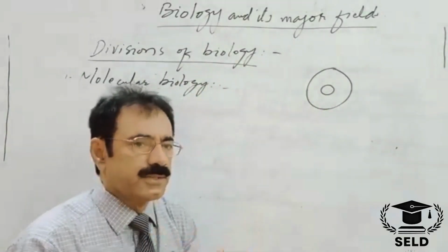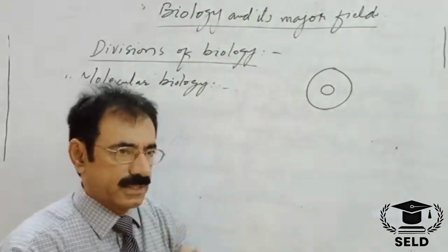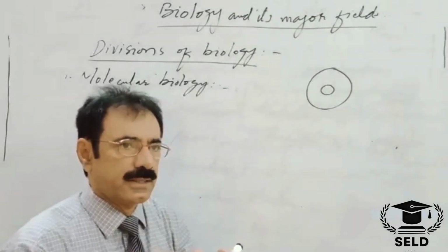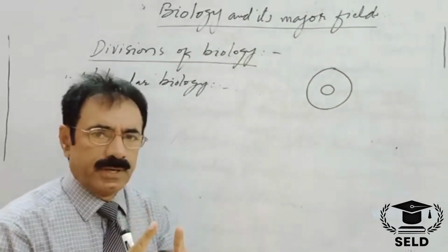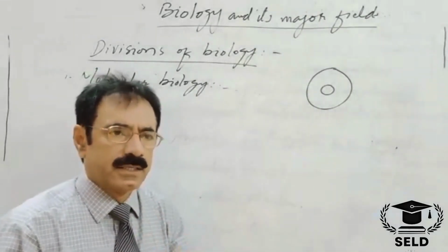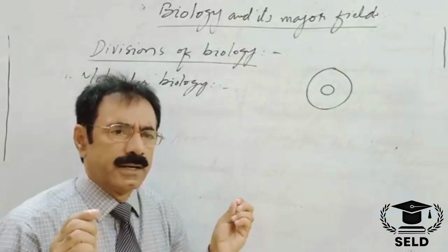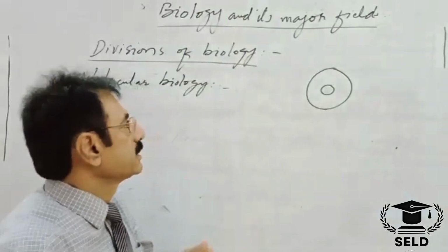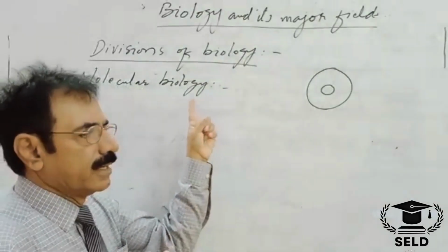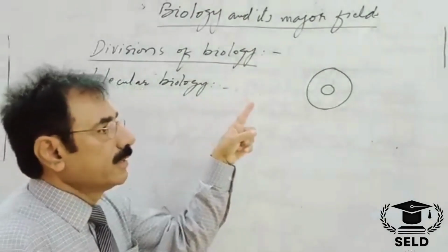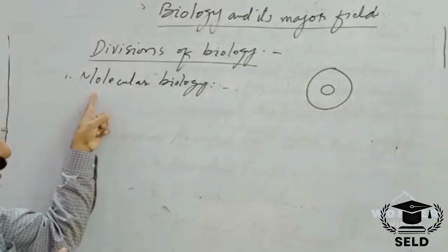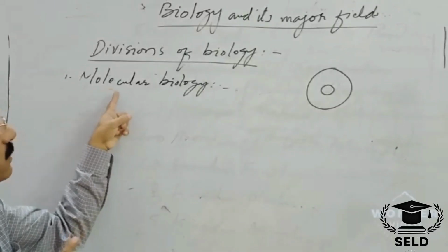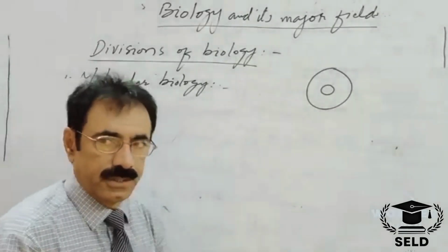And the molecules which take part in biological processes and the chemical reactions in tissue building include protein, lipids, carbohydrates, fats and minerals, etc. These are the molecules which take part in the biological processes. Study concerned with these substances is molecular biology.